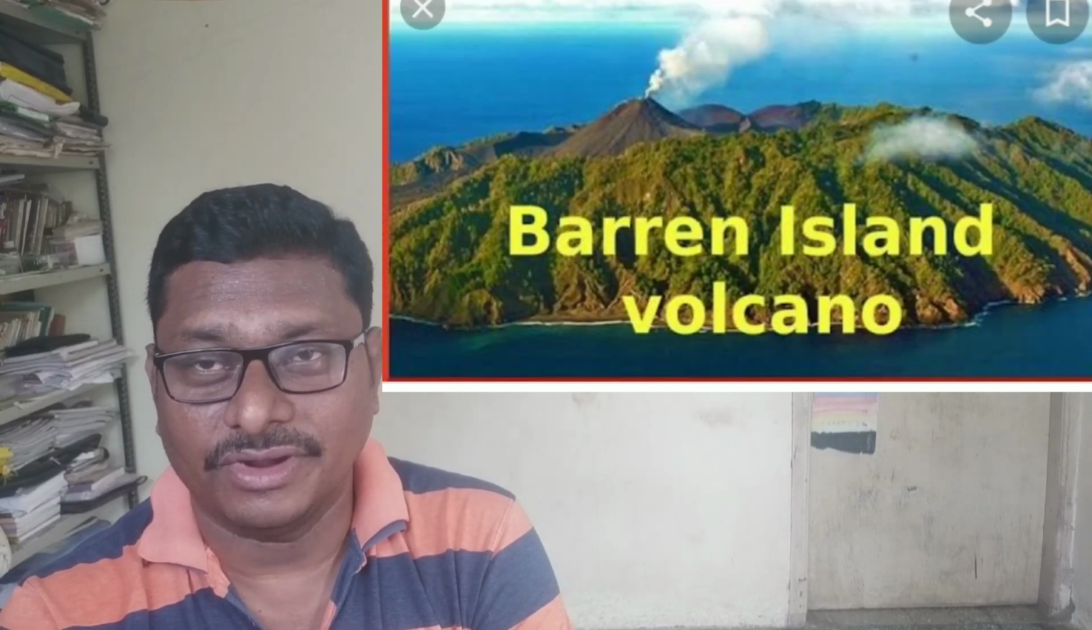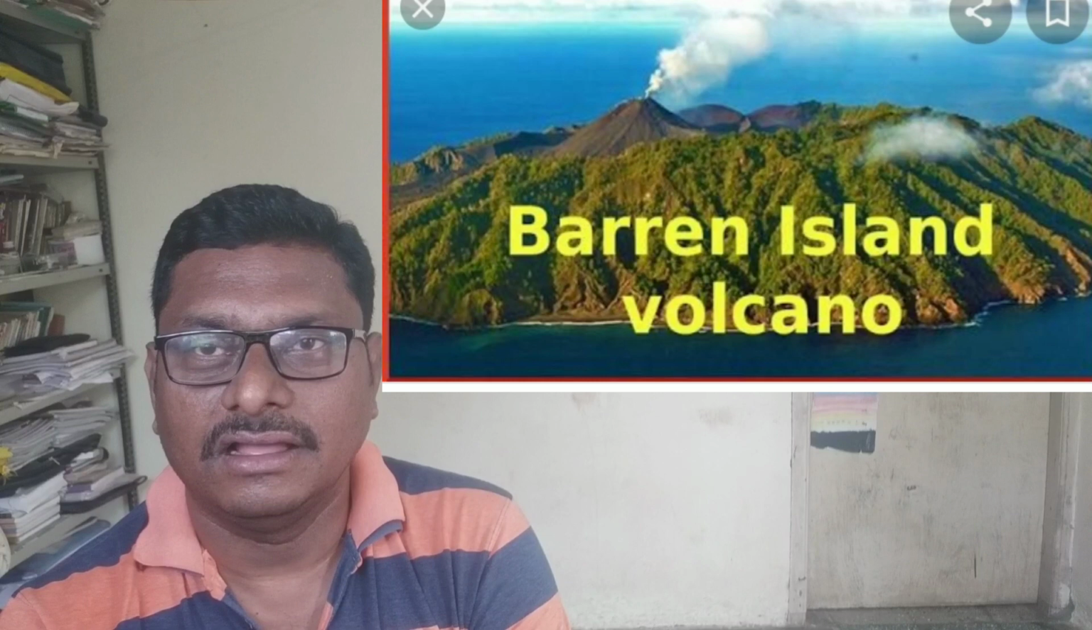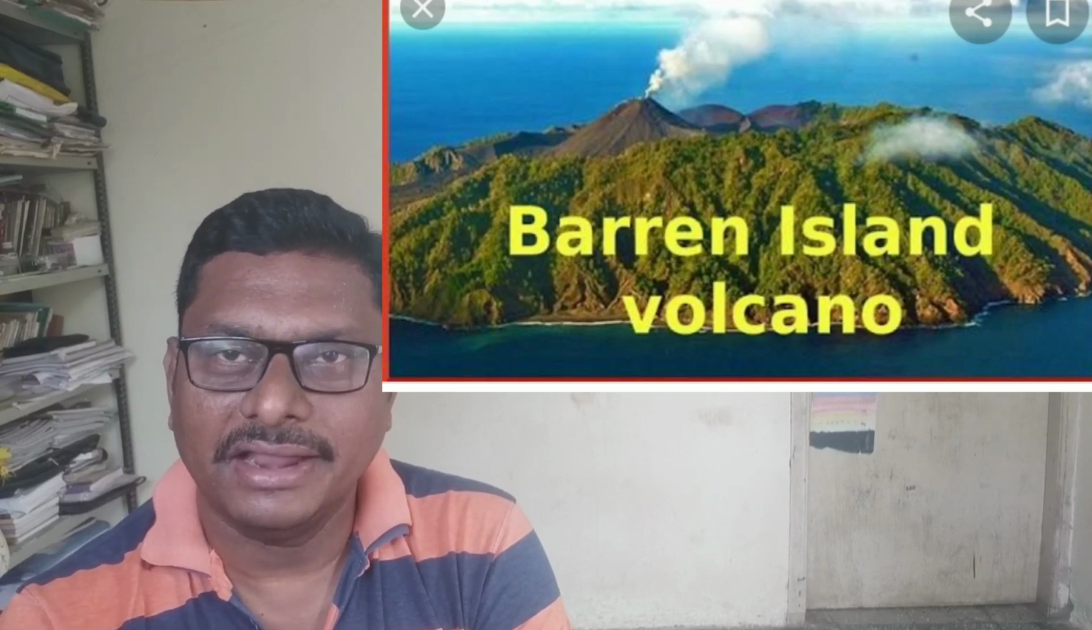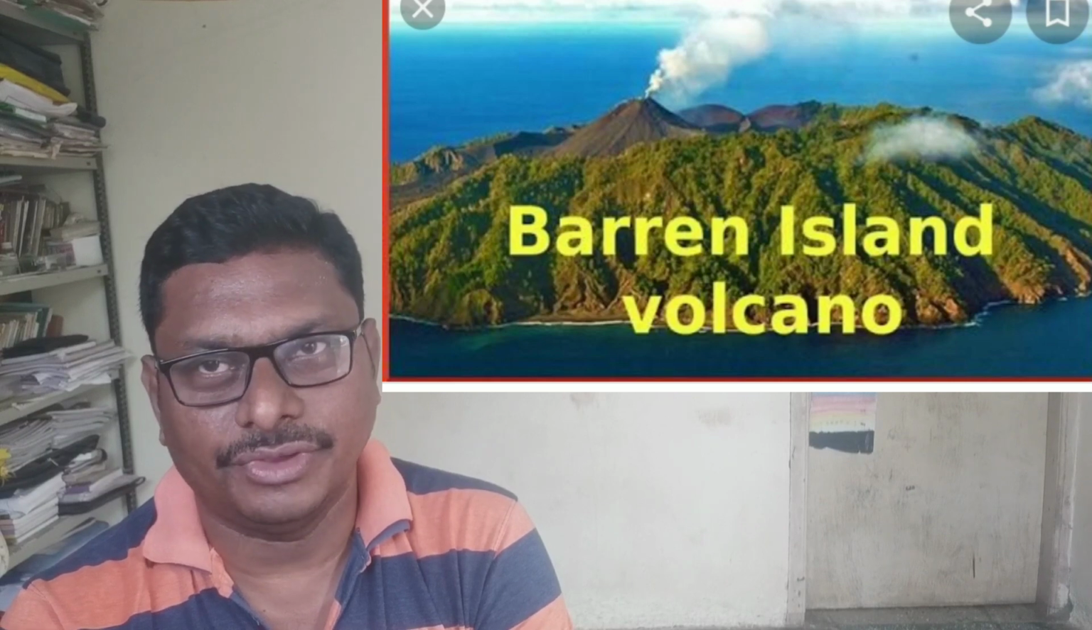Some of the islands that we can see include barren islands, for example. Barren Island is a very important part of the Indian group of islands, because Barren Island is the only active volcano in India, and we find it here in the Andaman and Nicobar group of islands. They are all volcanic islands, formed because of volcanic eruption, and this is one of the identities of this group of islands.